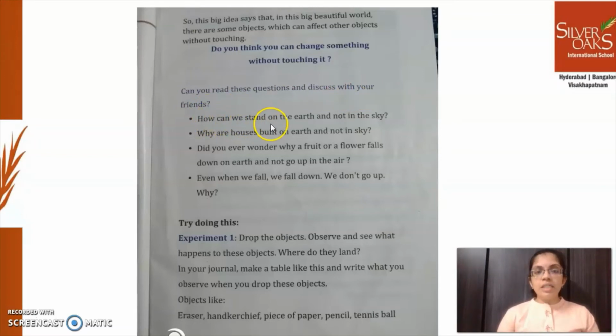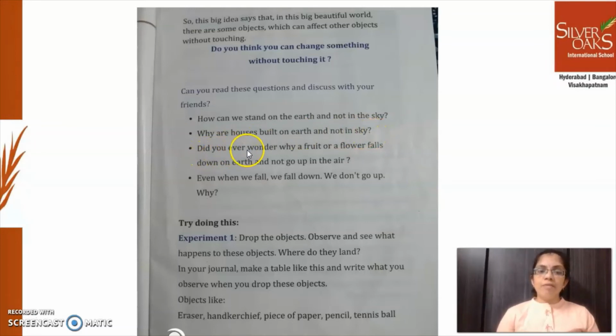How can we stand on the earth and not in the sky? That's due to gravity. Why are houses built on earth and not in the sky?